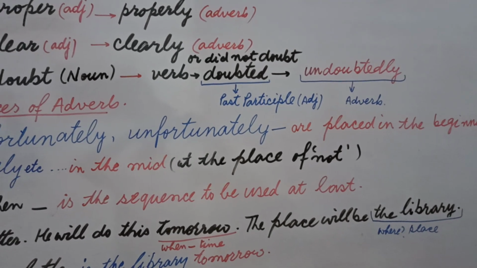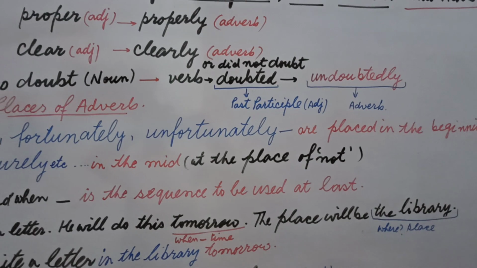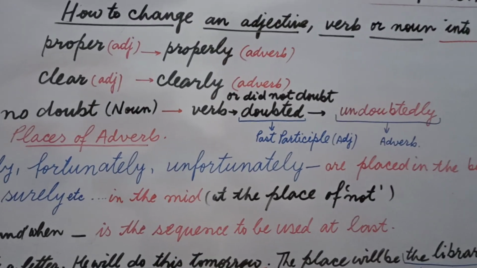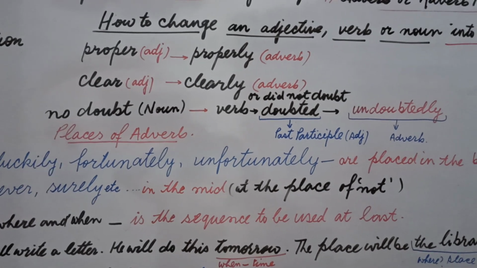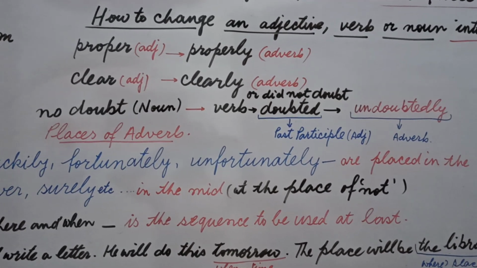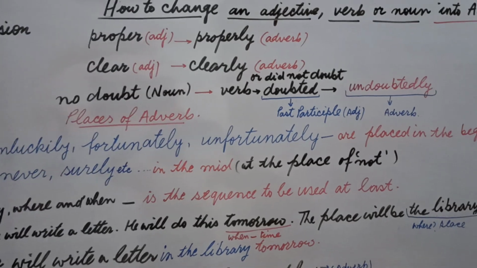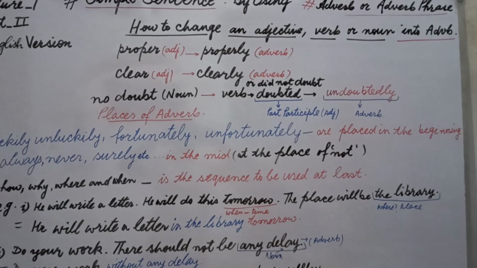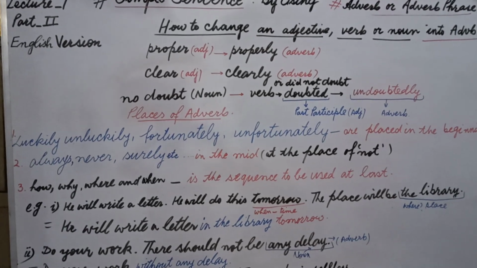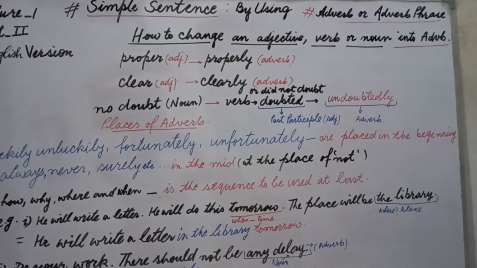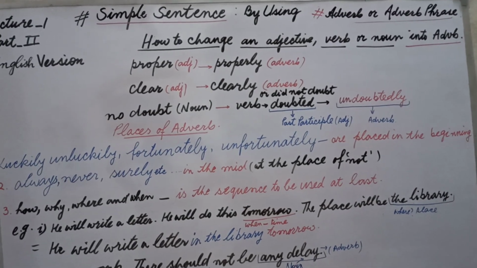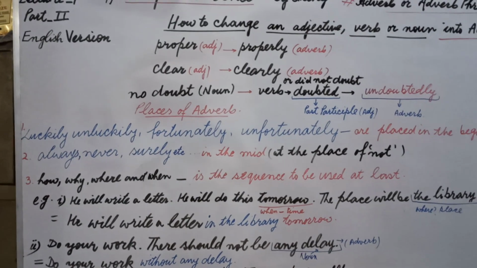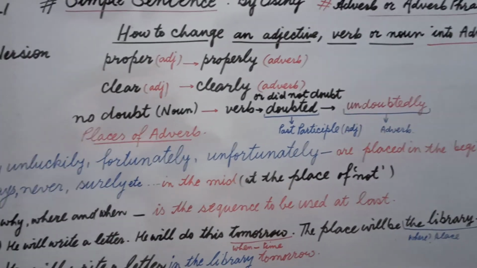This is called word formation, and word formation will also be taught to you in the next lecture soon. Now I change these four words, I have no doubt, into undoubtedly. Why did we do this, let's understand, students. Because when you are instructed to combine two or more sentences into a simple one, there may be various types of expressions related to adverbs, which are based on why, where, when, how. Then we have to make these changes.